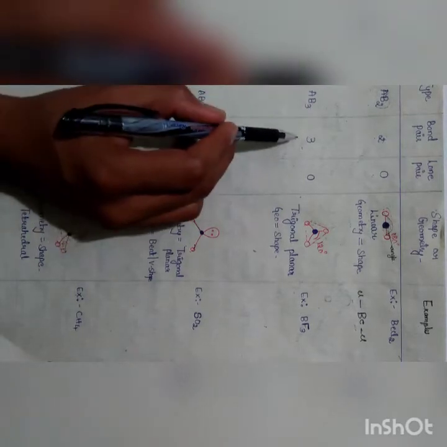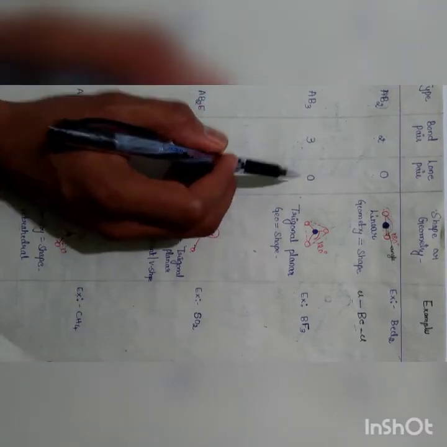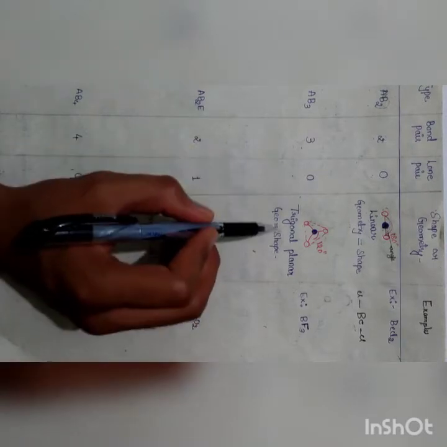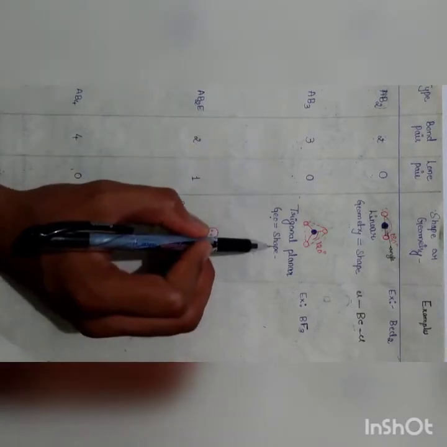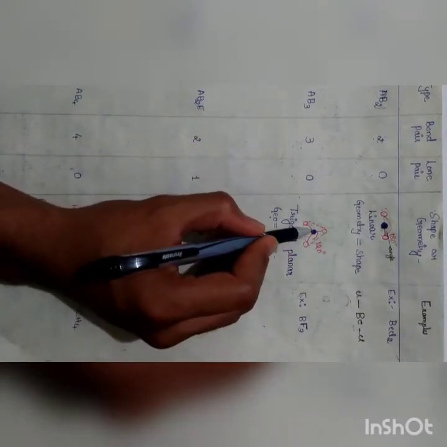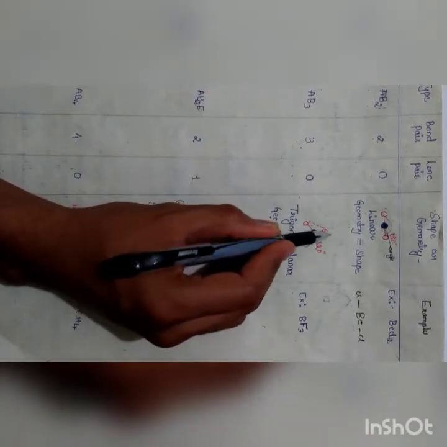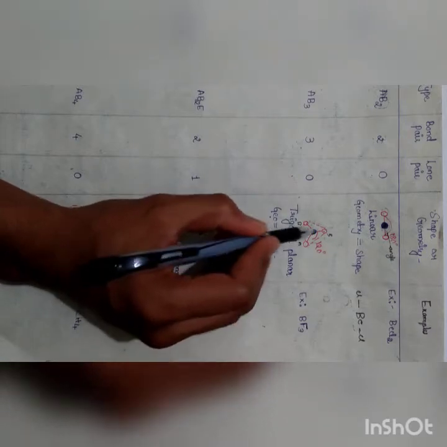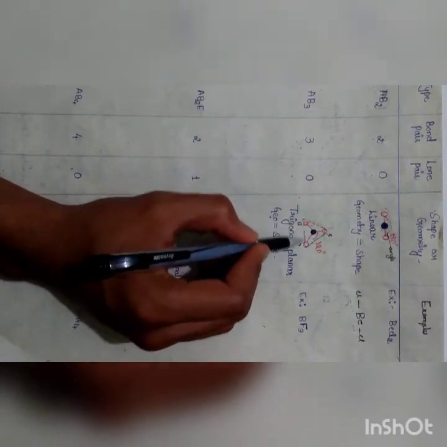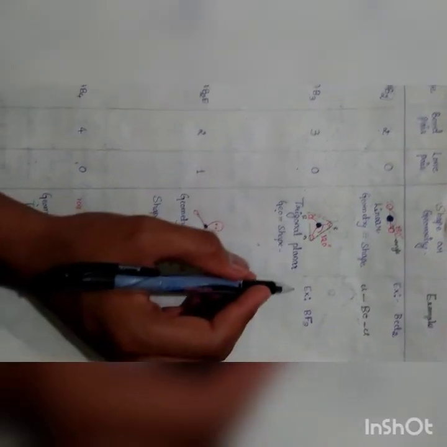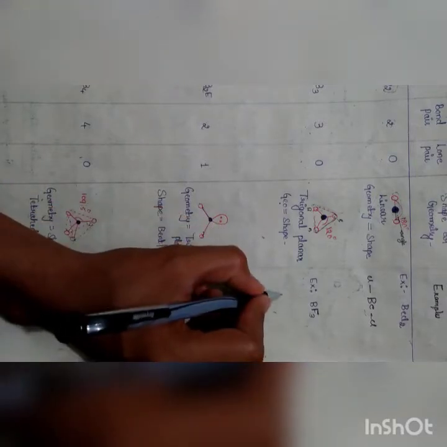Let us see another one. AB3 type. Bond pair is 3, lone pair is 0. When lone pair is 0, geometry is equal to shape. We consider A as the central atom, and these are all B. It will look like a trigonal planar. An example of this is BF3.